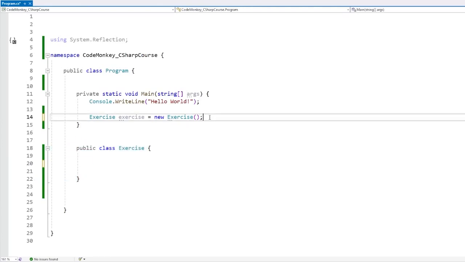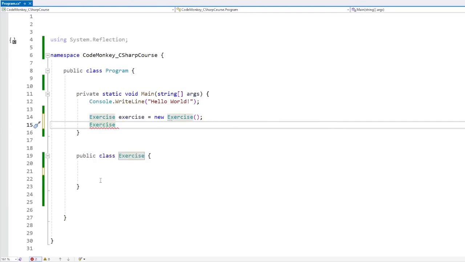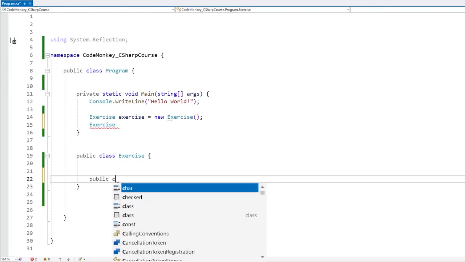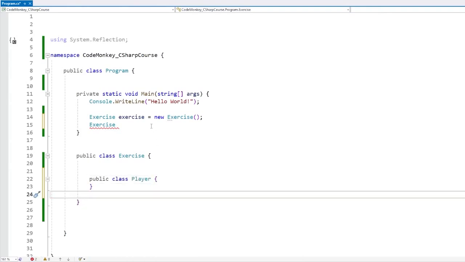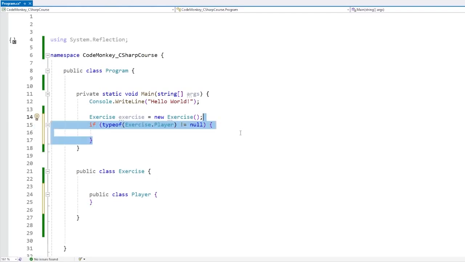Now, if it does exist, then obviously we can just access it. So we can just access the exercise type, that works. And if over here we define a public class Player, then yep, over here we can access Player. So this is valid code. We can also do a typeof in order to find it. So if this type is not null, then yep, the type has been defined.